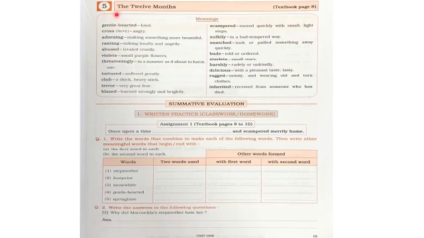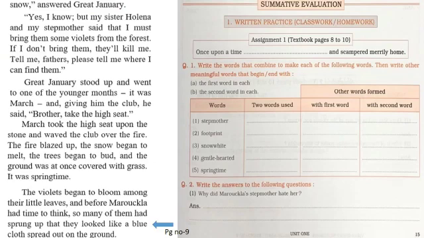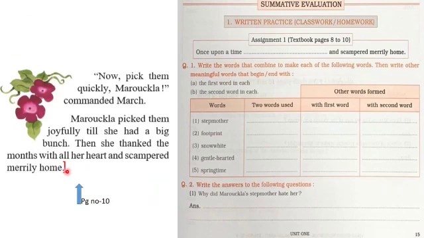Lesson number 5, the 12 months. These are the meanings which we learned in this lesson. Let us start with summative evaluation, written practice, classwork, homework, assignment 1. So students, this passage starts from page number 8, then page number 9, and ends on page number 10, this line, that is merrily home.